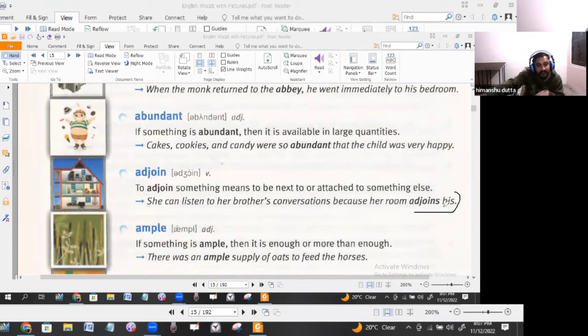This here is for his room. Whose room? Brother's room. So here adjoin means to link up something or to join up something.